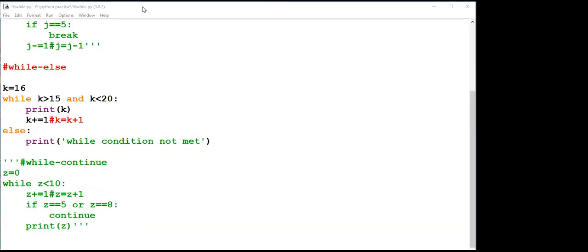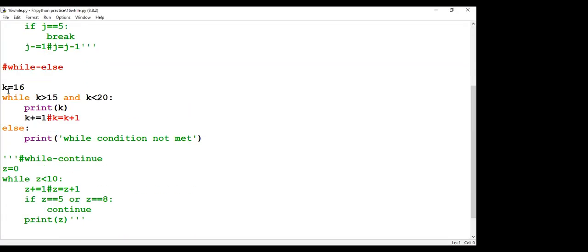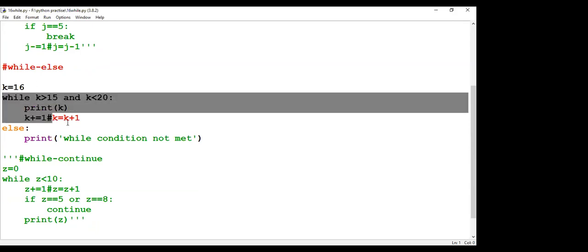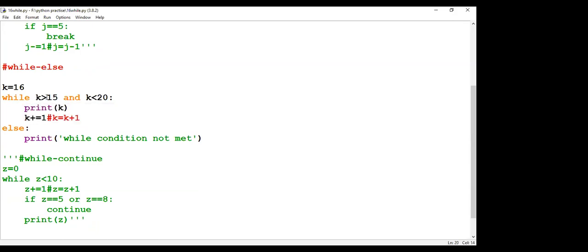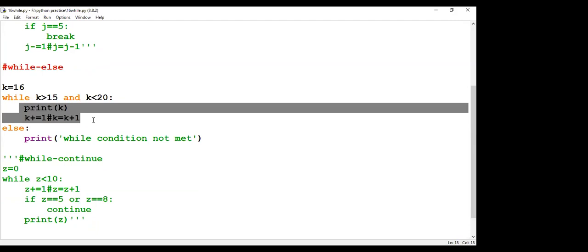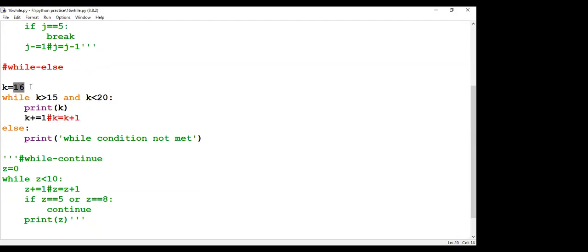Now let us see that Pooja has asked some doubt. So, while else we'll see. In the while else case, actually we will write the while loop. The block of statements are executed when this condition is true. When the while condition is true, then the block of statements written in the while loop will be executed. Here initially we are taking it as 16. So it will start from 16. For 16, this condition is satisfied, then 16 will be printed.